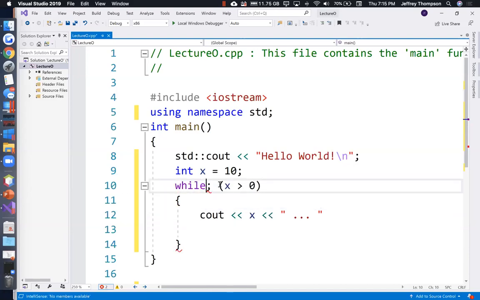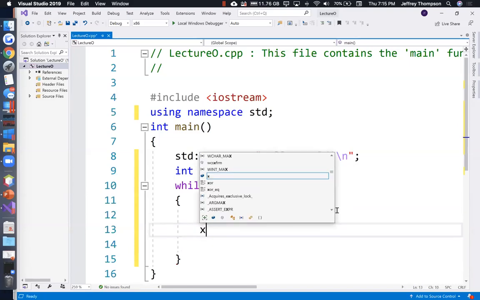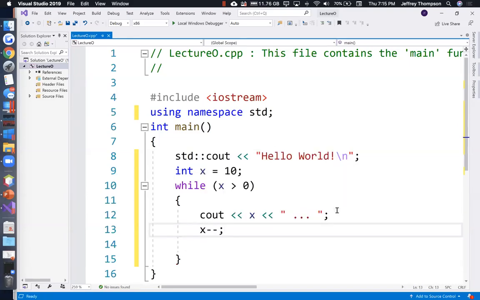Sorry, I'm using a keyboard with a really sensitive touchpad, and even though I don't mean it to, it moves my cursor around. Then we're going to subtract 1 from x each time. That's a decrement operator: minus minus removes 1 from x. So it's going to count 10, 9, 8, 7, 6, 5, 4, 3, 2, 1. Since we did not put an endl or a \n here, it's going to print it all on the same line.